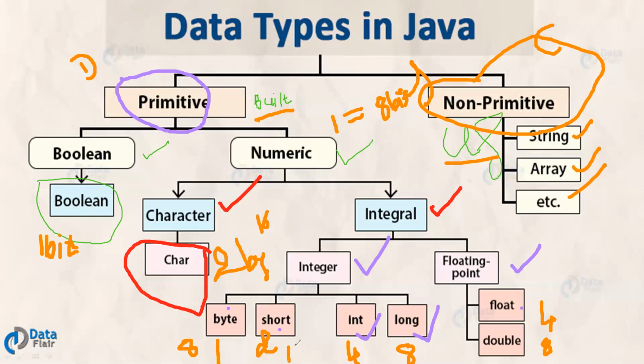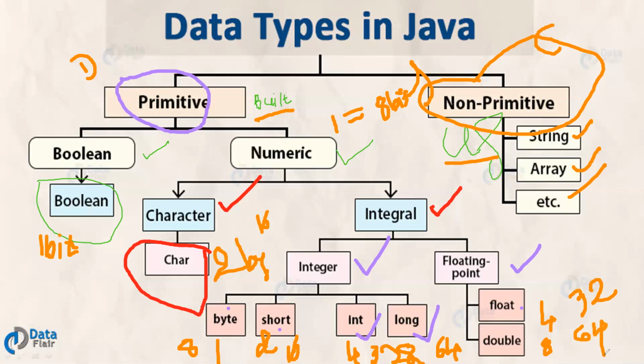For short, it will allocate 16 bits. For int, it will allocate 32 bits. For long, it will allocate 64 bits, since 8 bytes means 8 into 8, 64. Similarly for float, it will allocate 32 bits, and for double, it will allocate 64 bits of size.